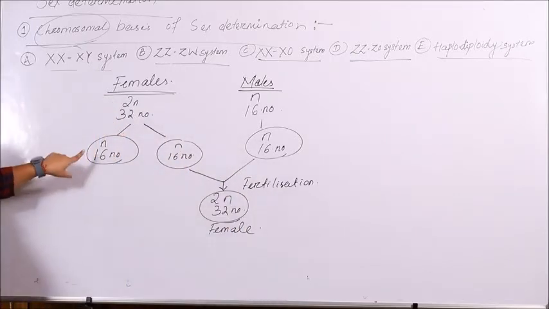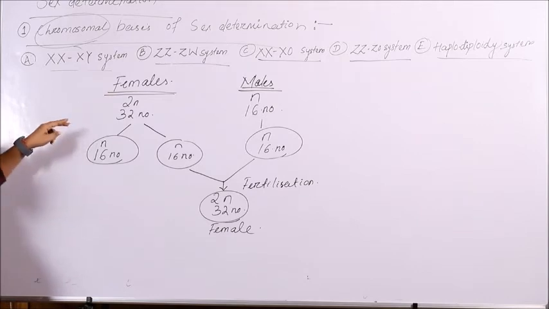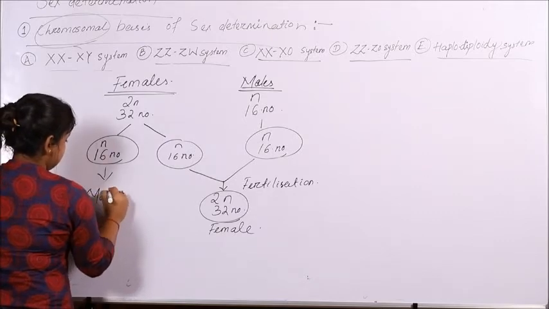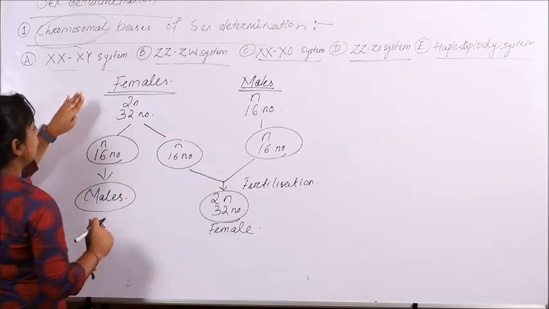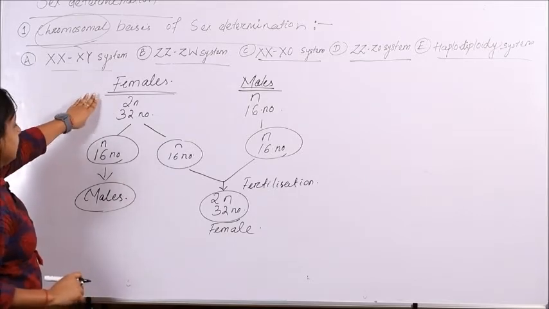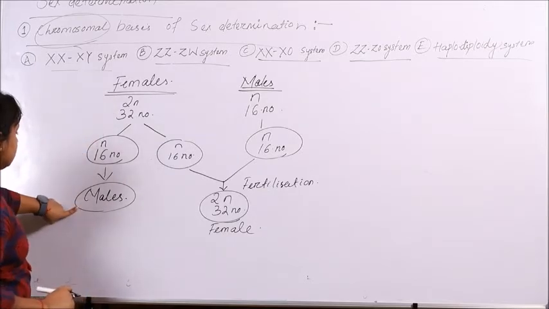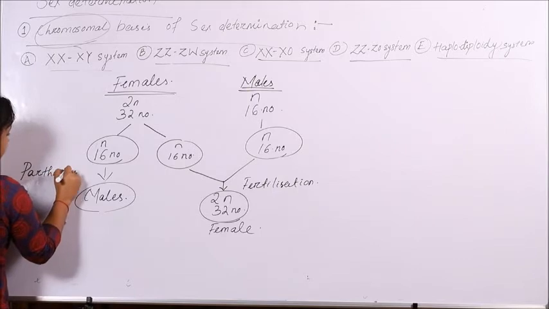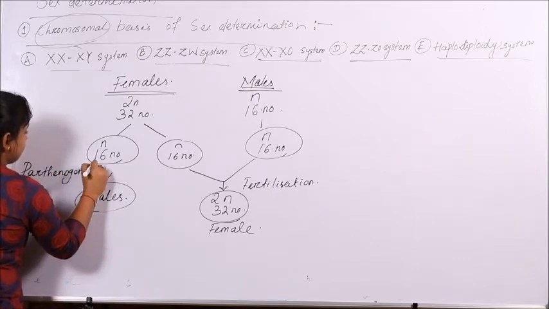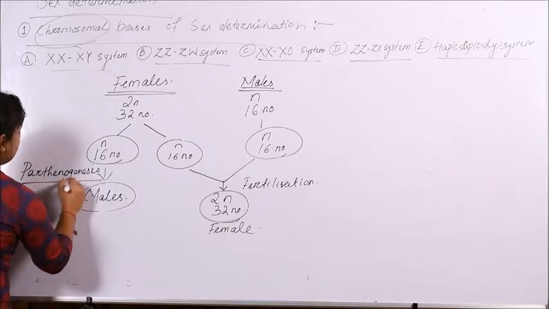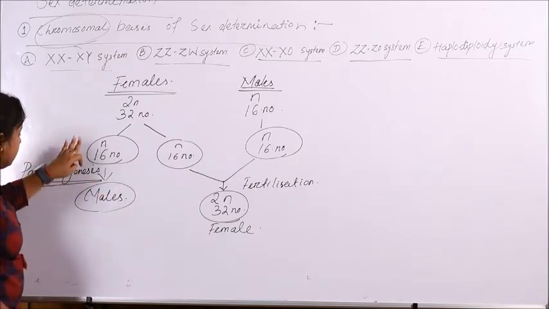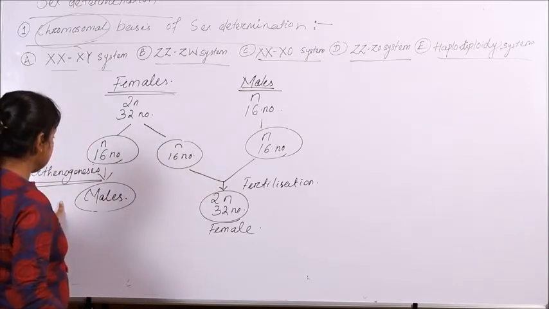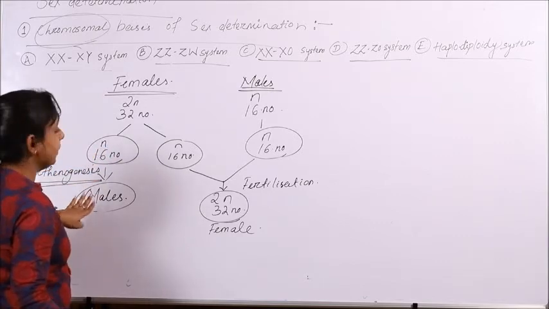However, the unfertilized gametes of the female, or the unfertilized egg of the female, will develop into males. So all the gametes of the queen bee, or all the gametes of the female that remain unfertilized, develop into male organisms by a process known as parthenogenesis. Parthenogenesis is nothing but the development of an organism from a haploid set without fertilization, which in case of honeybees will lead to the development of males.